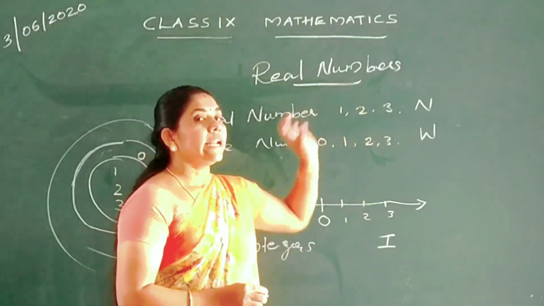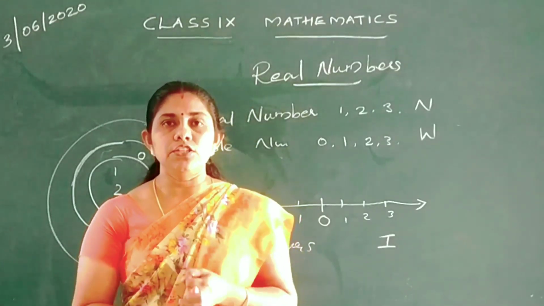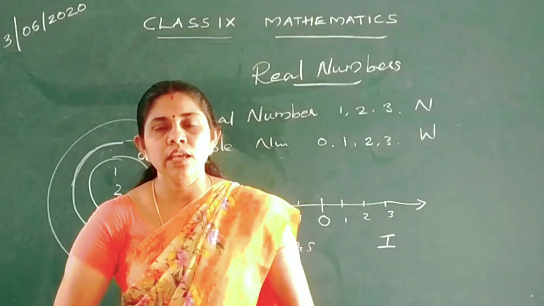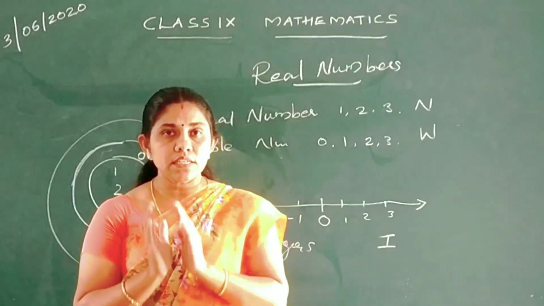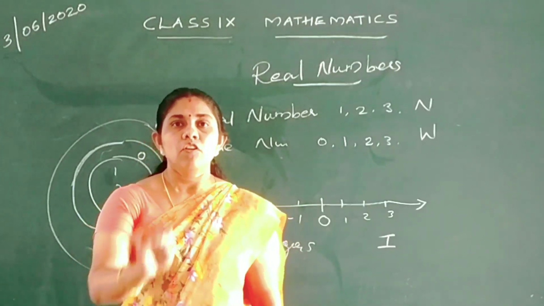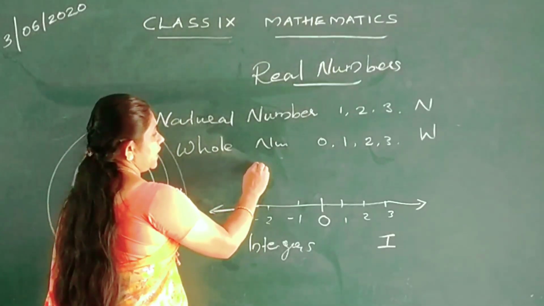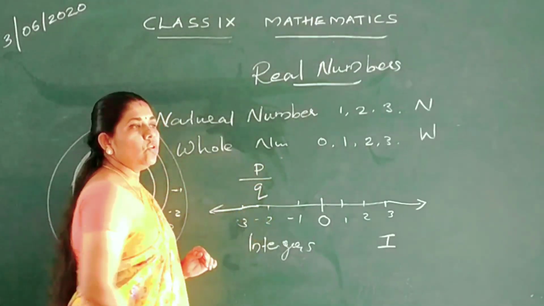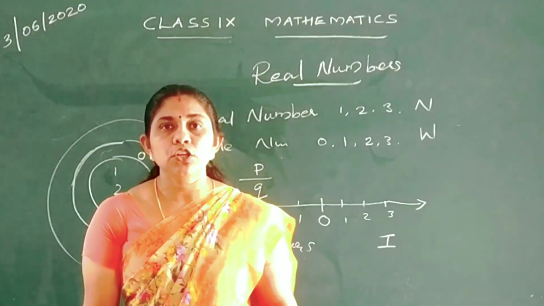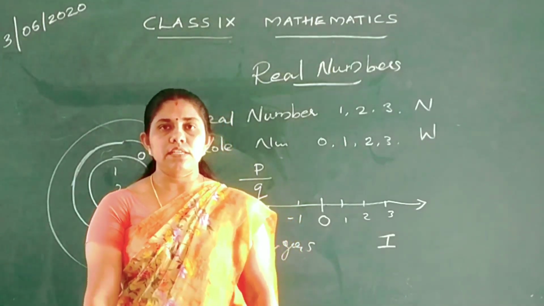What do you mean by real numbers? We learned natural numbers, whole numbers, integers. Now what about fractional numbers? Have you heard the word fractional numbers? Yes. Fractional numbers are the type of numbers having a fraction line, in the exact p by q form. Here p is an integer and q is also an integer, but q should not be 0. This type of number is called a fractional number.